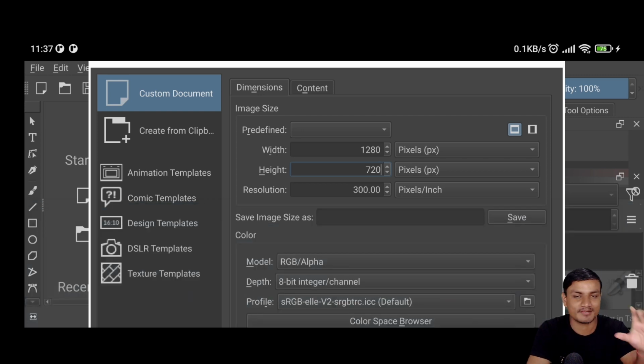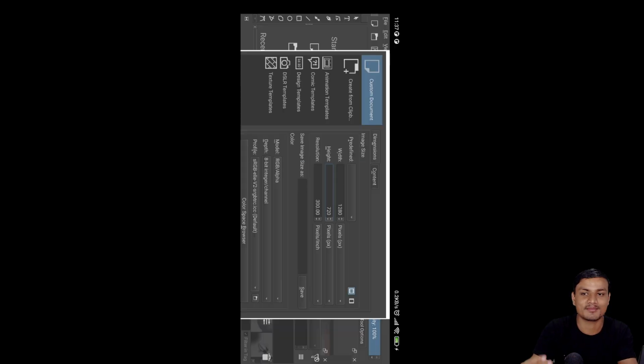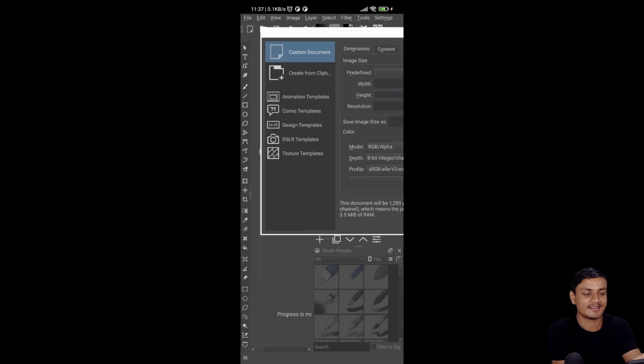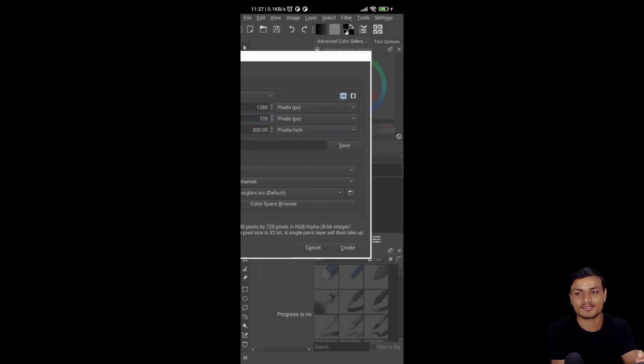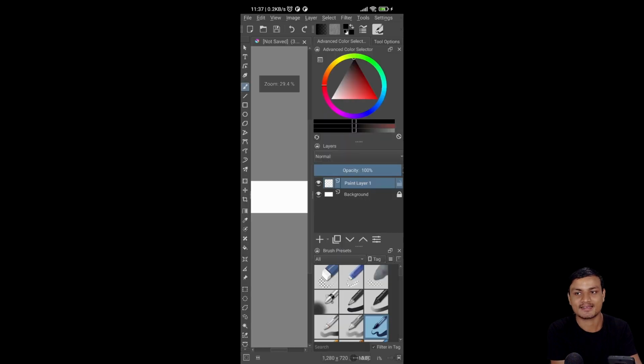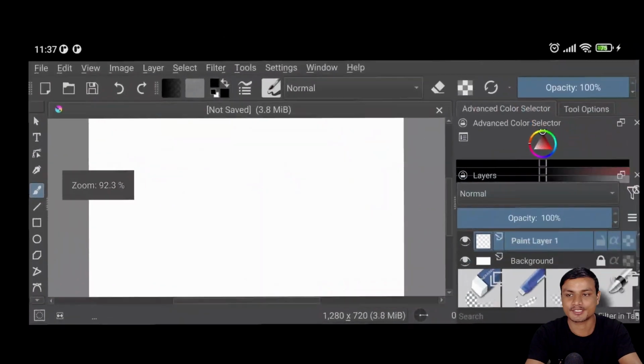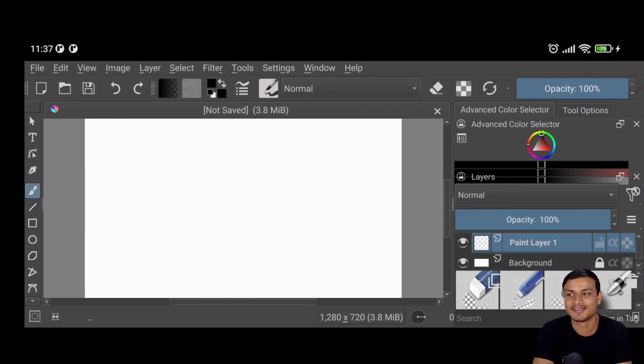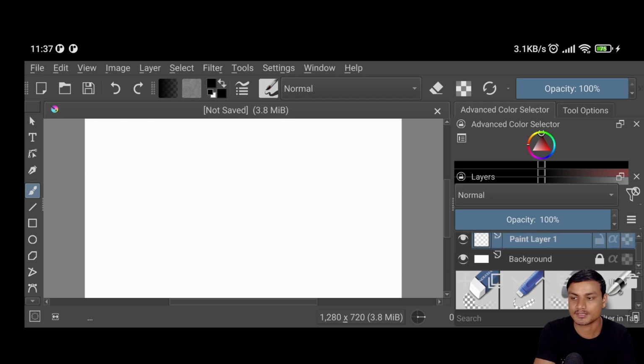Now my phone is too small. You can see there is no create or cancel button. So I'm going to have to go like this. Okay, portrait mode, and after that move this window and hit create, which will create the project itself. Now I can go back to landscape mode, okay, and there we have the 720p project. And now in here I can do whatever I want, just like in Photoshop. We have layers and whatnot, okay.